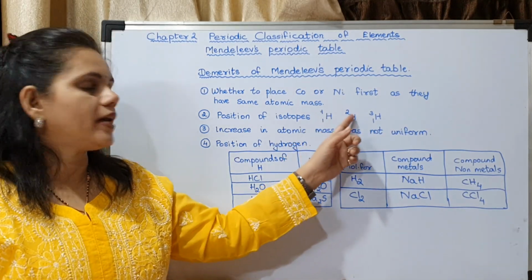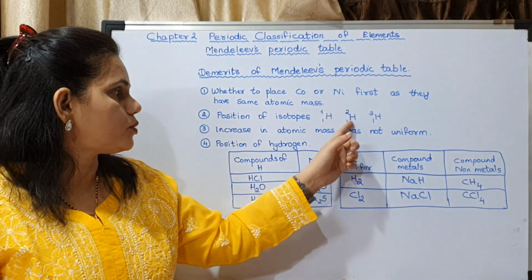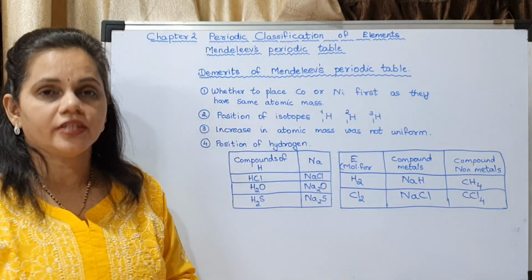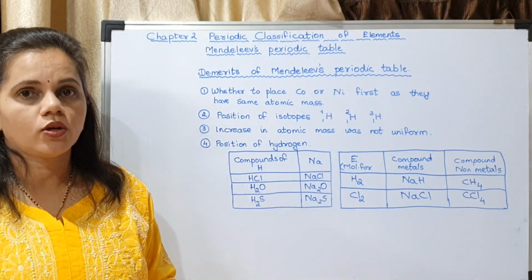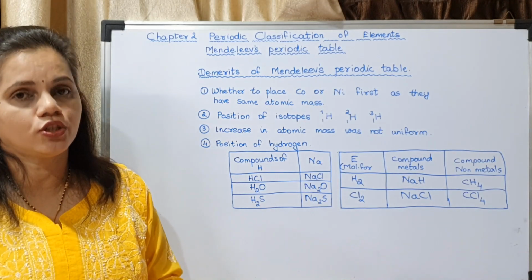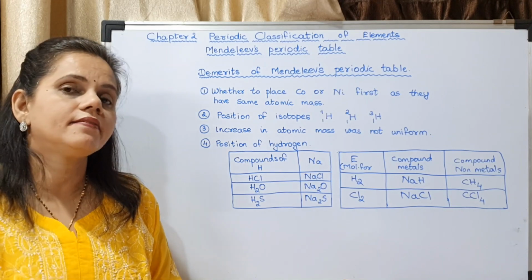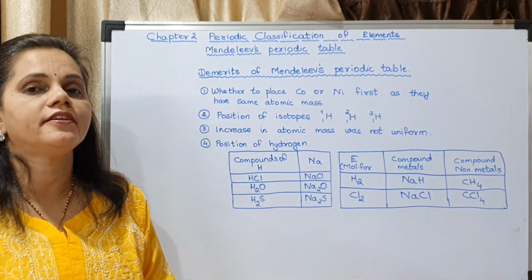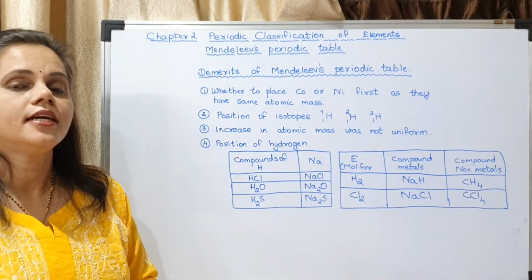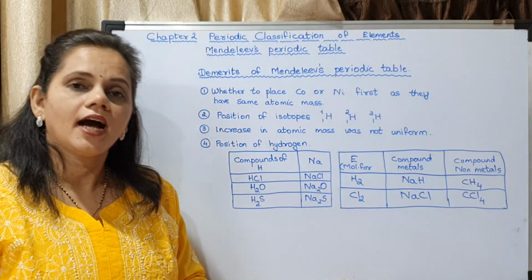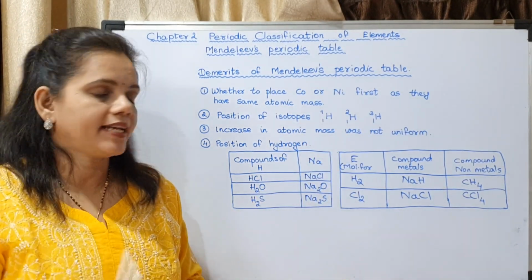But the periodic table is in the increasing order of atomic masses. So, how will you arrange them? Whether to write this one first or this one first? That was the problem. How will you arrange the isotopes? Actually, isotopes were not known at his time, but later when they were discovered, scientists found it difficult to arrange the isotopes. That was the second demerit.